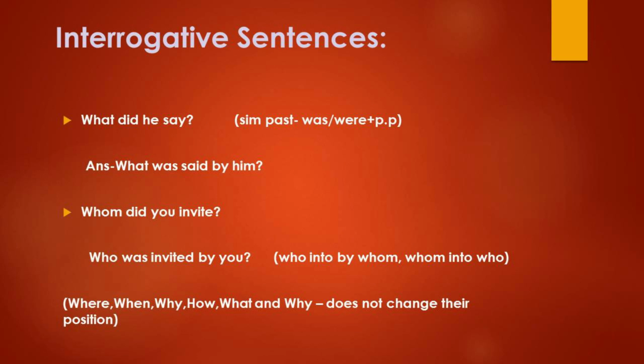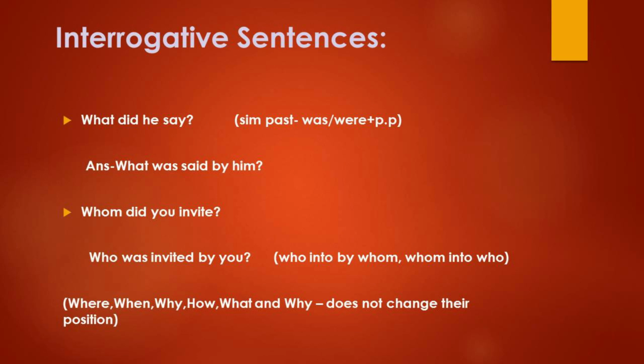Okay, what did he say? You have to write what itself. Then did is simple past tense. So listen, did, do, does, you should not add. When you change active voice into passive, you should not write them. So it is a simple past form, so you have to use was or were. So was plus past participle, say, past participle said. Then add the preposition by, then your subject is he, so he changes into him.